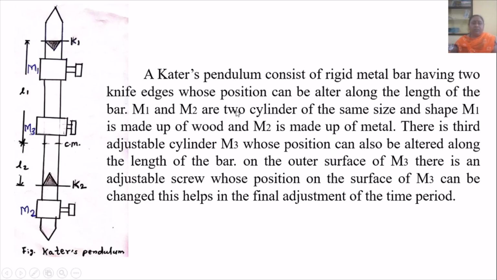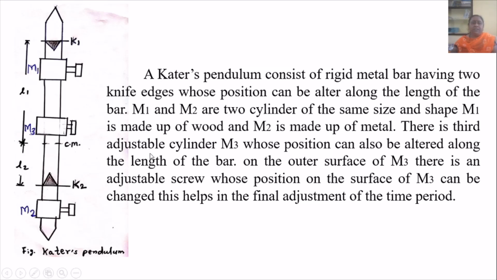M1 and M2 are two cylinders of the same size and shape. See in figure, that is M1 and that is M2. These two cylinders have the same size and shape, and this M1 is made up of wood while M2 is made up of metal like iron or brass.